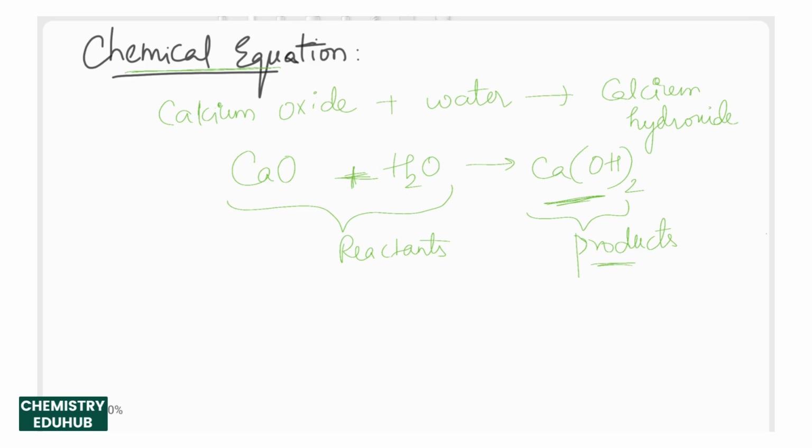The end products are written on the right side. Reactants are written on the left side. To indicate that the reactants are converted into products, we put an arrow between the reactants and products. So the overall representation of the reactants combining with each other to give products is nothing but the chemical equation, which is the short form representation of the chemical reaction in terms of the formulas of the compounds.